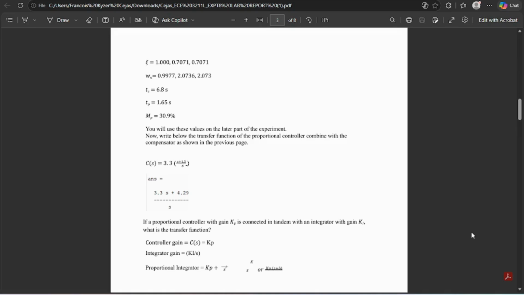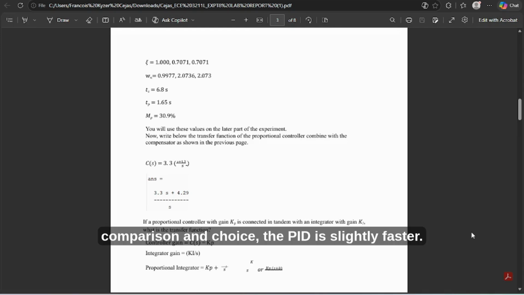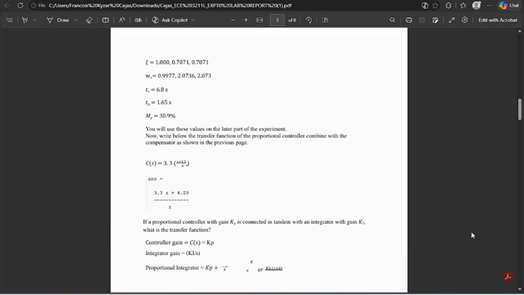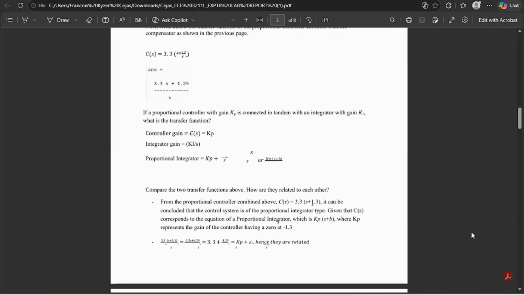For the comparison and choice, the PID is slightly faster. It has a peak time of 1.56 seconds instead of 1.65 seconds, but settling time and overshoot are nearly identical. As a designer, I would choose the PI controller because the performance difference is minimal, but PI is simpler and more cost effective. PID is not always better; it depends on the specs.